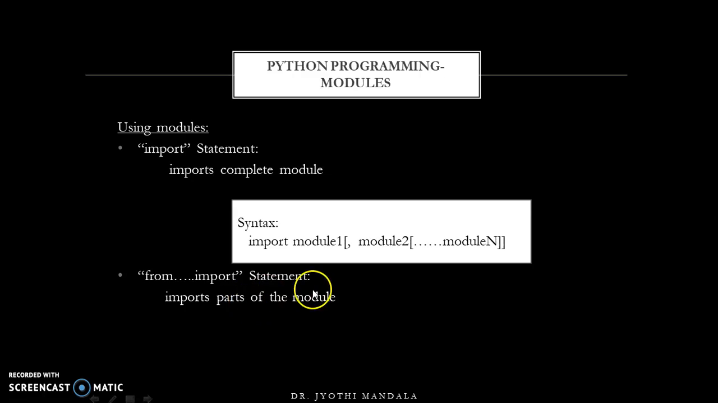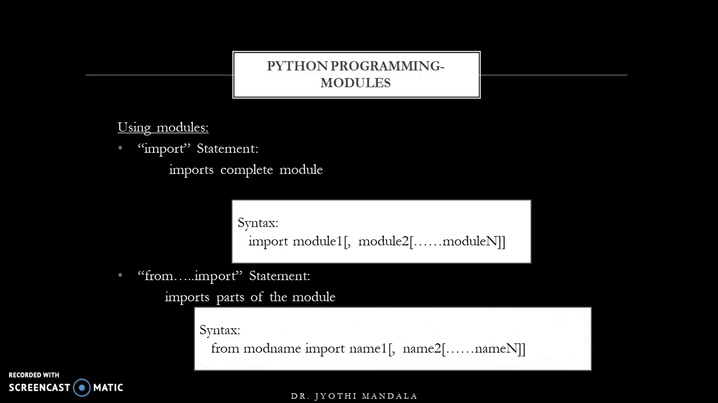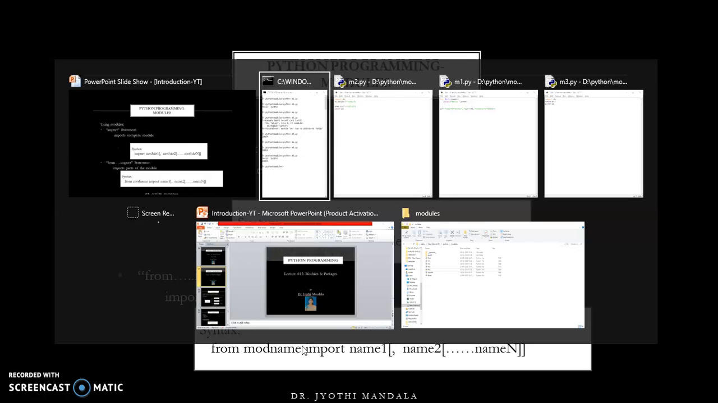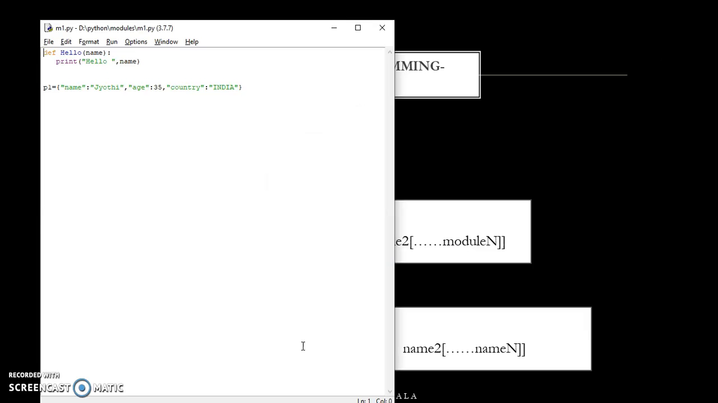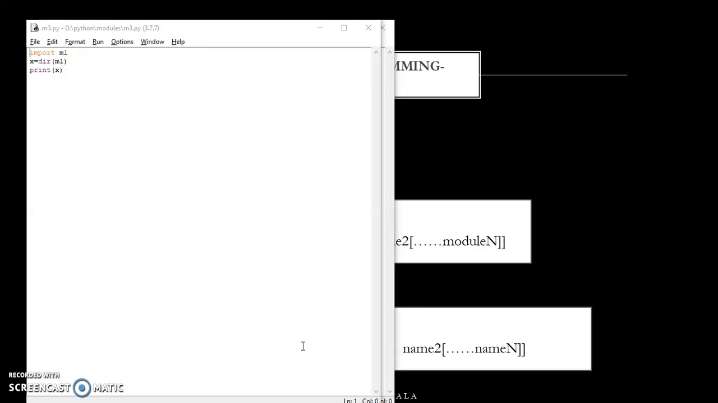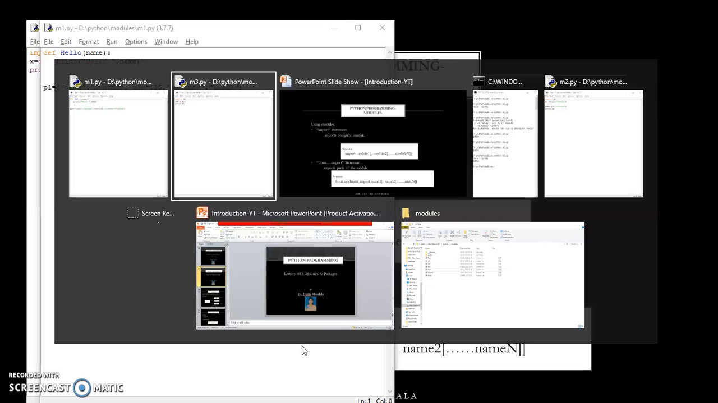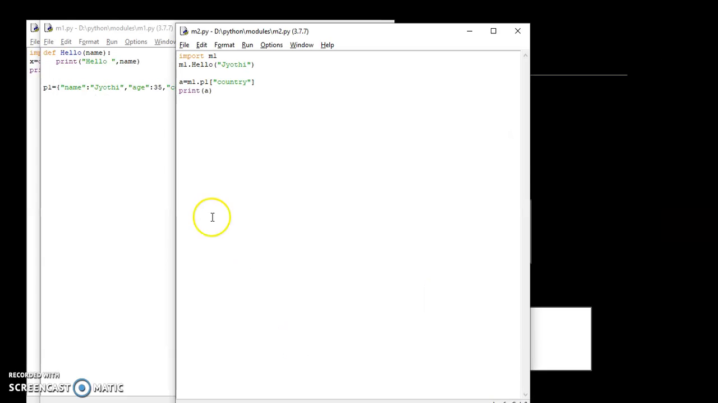Second one is the from import statement. So the use of this one is, this will import only part of our module. Which part you want to import, that we need to tell. So let us see that one also. M1 is our module, and I want to open M2. In M2 what I want to do is, from M1 I want to import only P1. Let us consider that one. Only P1 I want to import.